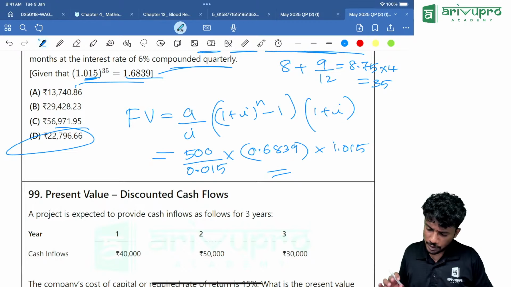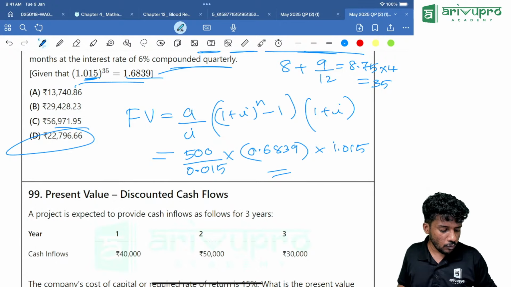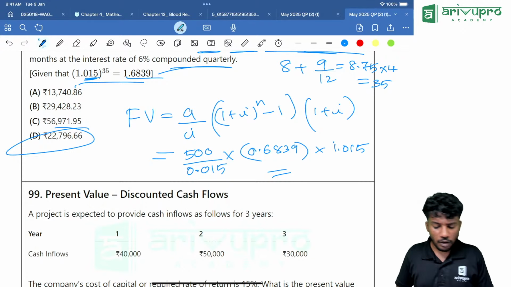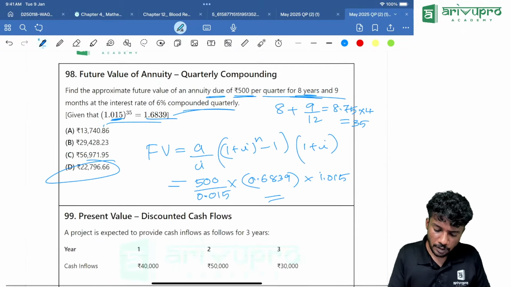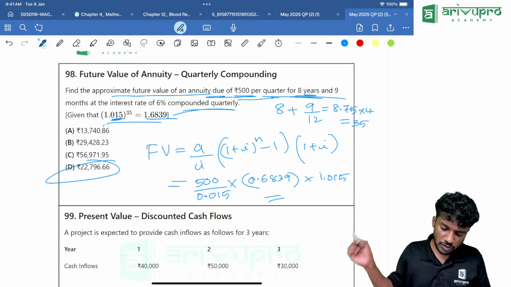Everyone got option D? Let me check again. 500 into 0.6839. Then multiply it with 1.015. The entire thing divided by 0.015. You are getting it as 23 something. The nearest answer is option D. That's the answer. Find the approximate future value of annuity due. Then 500. Yes. That's all.